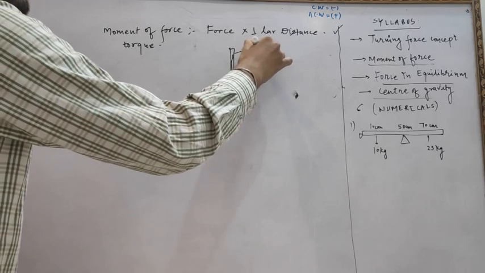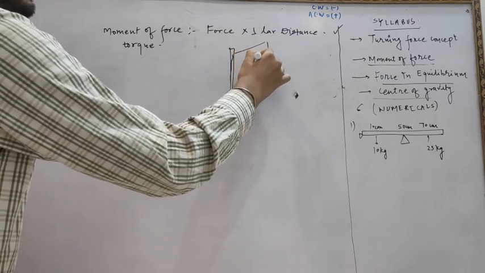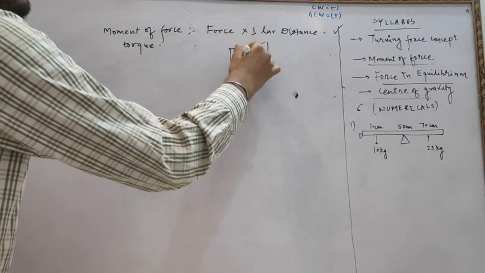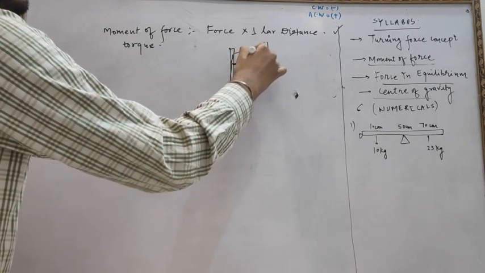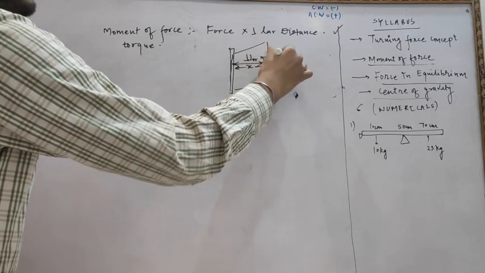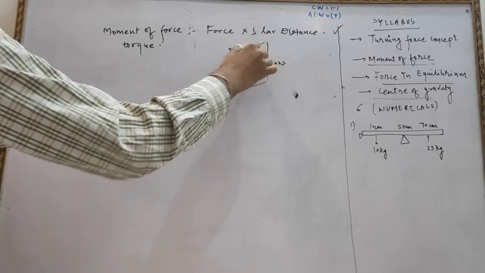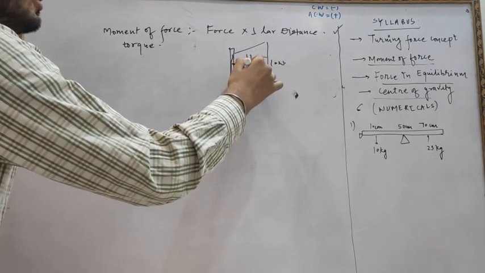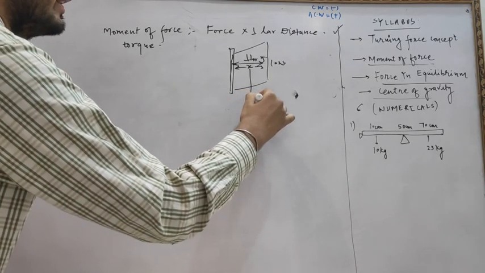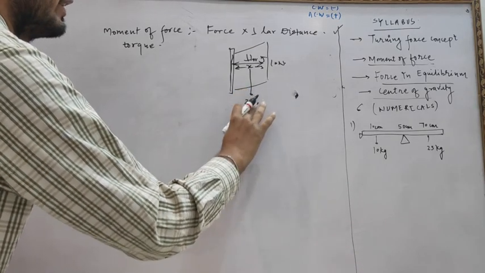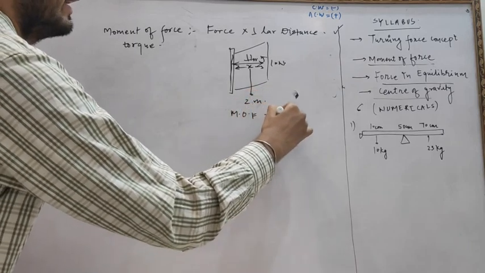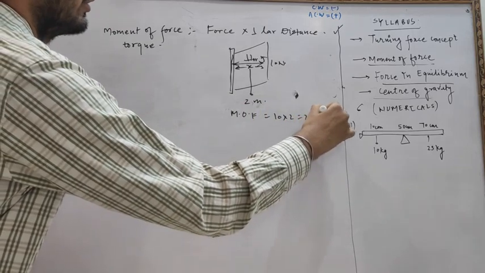When we apply a force over here, the distance of the point of application of the force from the axis of rotation is known as the perpendicular distance, which we have taken as x. Suppose the force applied is 10 Newton, and the distance is 2 meter. Then the moment of force is equal to 10 into 2, that is equal to 20 Newton meter.